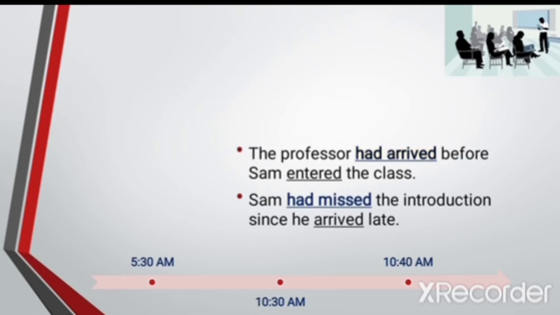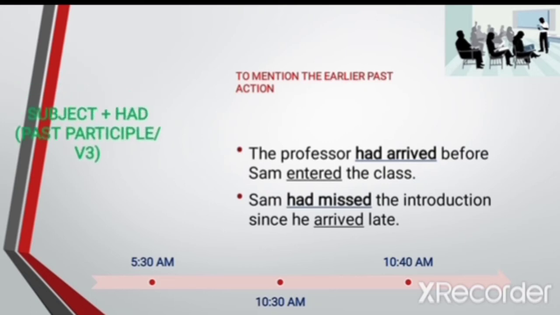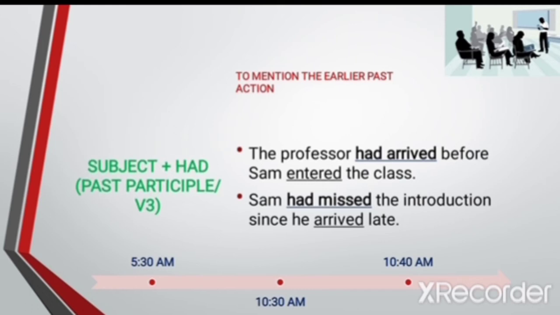When two actions have been completed in the past, in order to mention the earlier action, we make use of the past perfect tense. Its form is subject plus had plus verb in the past participle form, or V3.